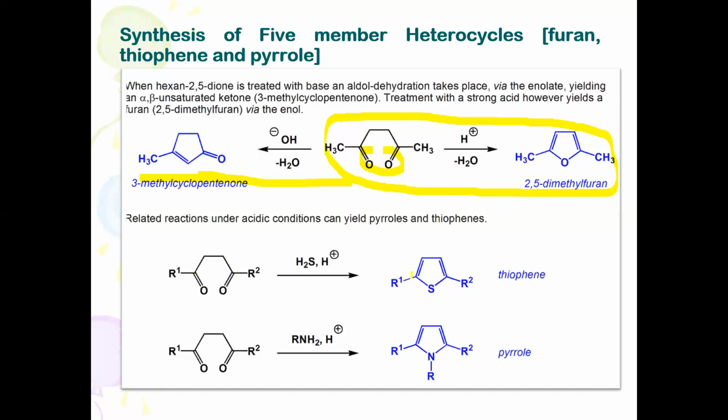For thiophene, you can write this equation. For pyrrole, you can write this equation. And they may even ask a 5-mark question: explain the synthesis of furan, thiophene, and pyrrole by the Paal-Knorr synthesis method. Okay, so this is one of the important methods to convert diketones into derivatives.